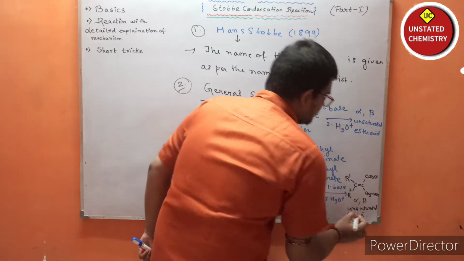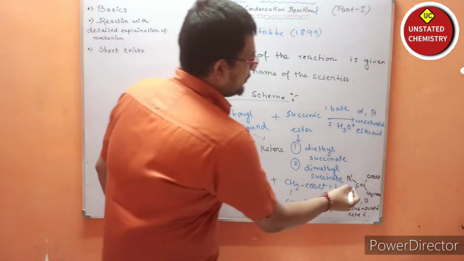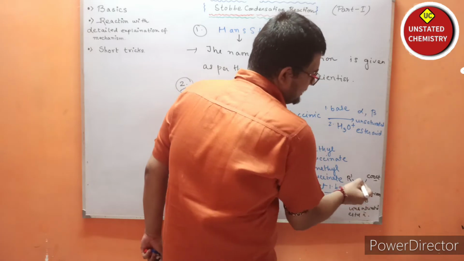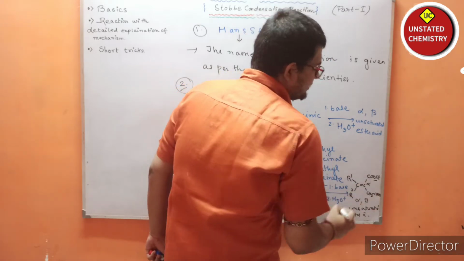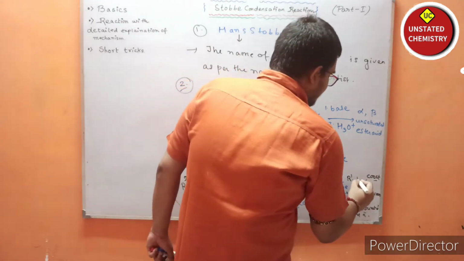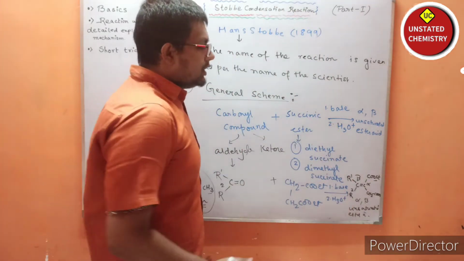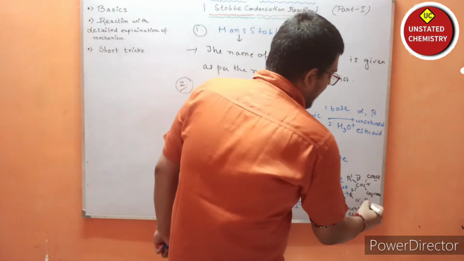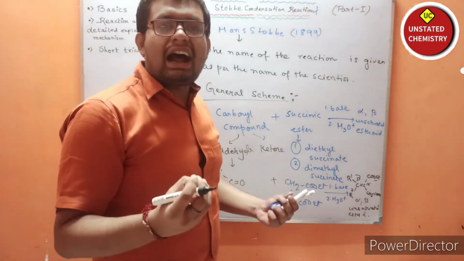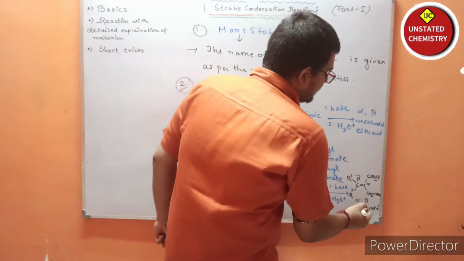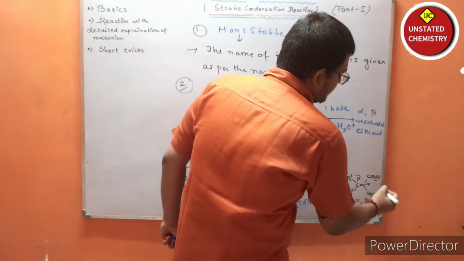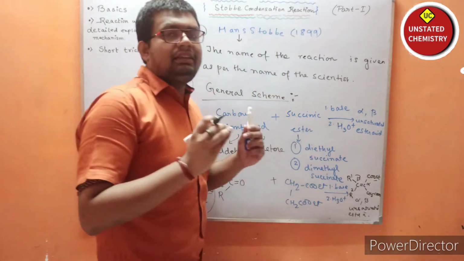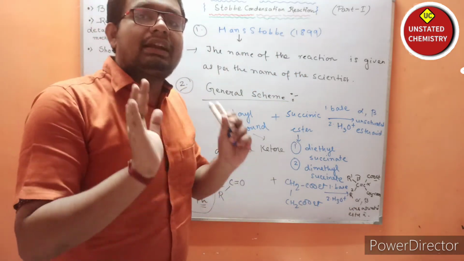Why? I will tell. If you see this system, the ester functional group is attached to this carbon, and this carbon can be said to be alpha, and this carbon can be said to be beta. So there will be an unsaturation between alpha and beta. That's why the word alpha beta unsaturated is written. Along with that, the ester functional group is present as well as the acid functional group. That's why the whole name is alpha beta unsaturated ester acid.